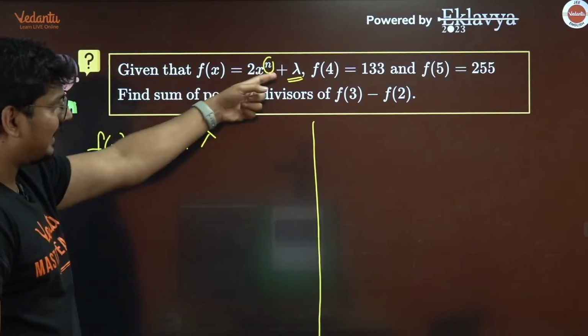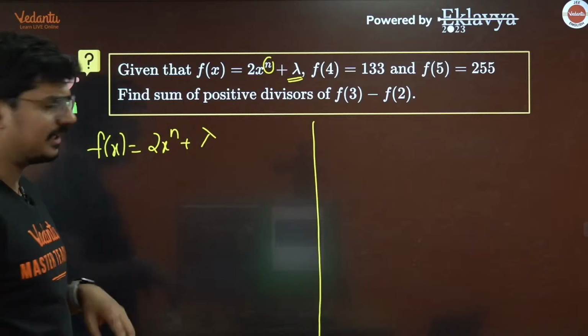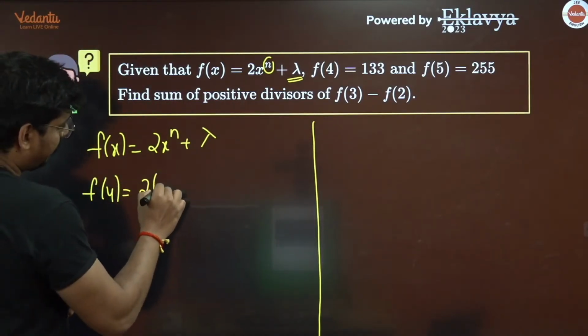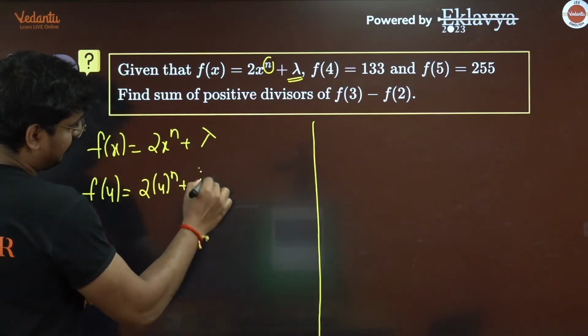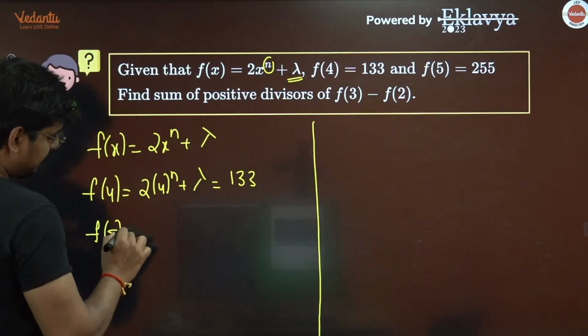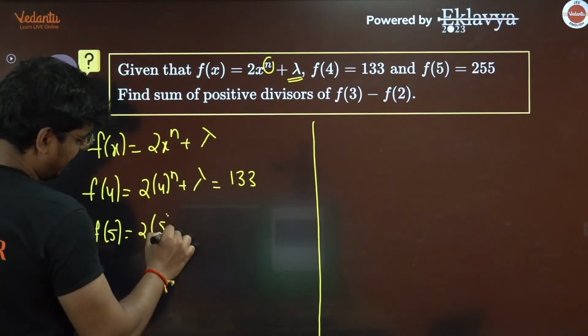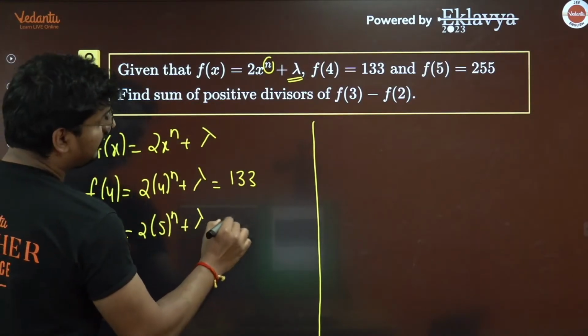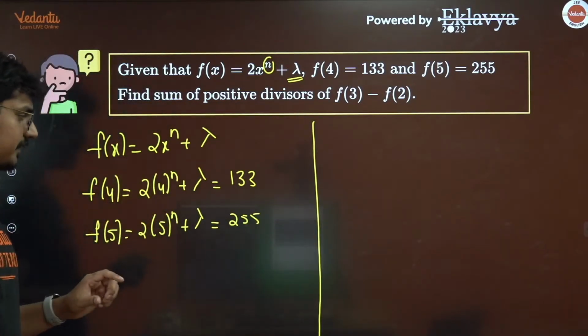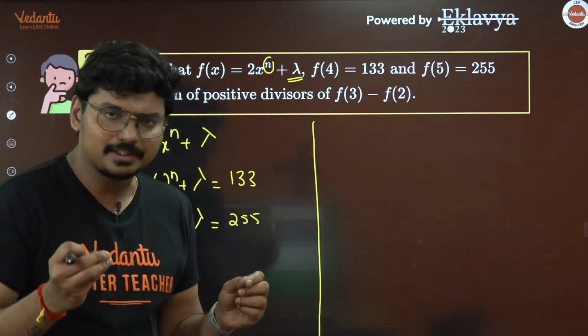To figure out this n and lambda, we have two criteria given. What is f of 4? That is basically 2 into 4 raised to n plus lambda, that is 133. And what is f of 5? 2 into 5 raised to n plus lambda, and that is 255. Now using those two equations, we need to figure out what is n and lambda, correct?